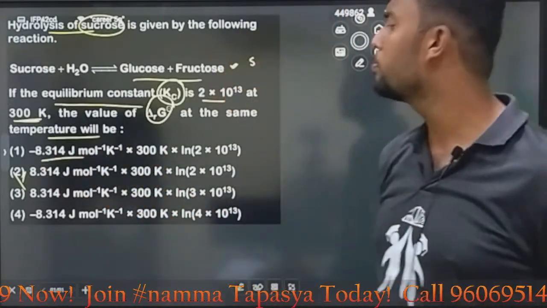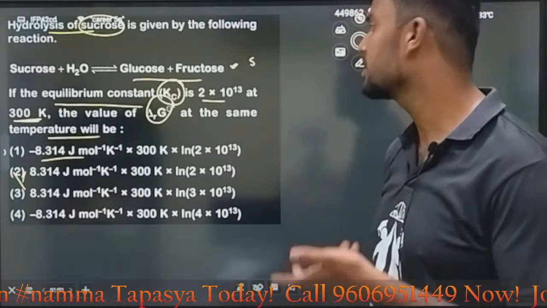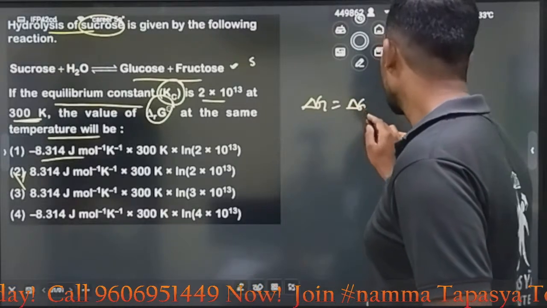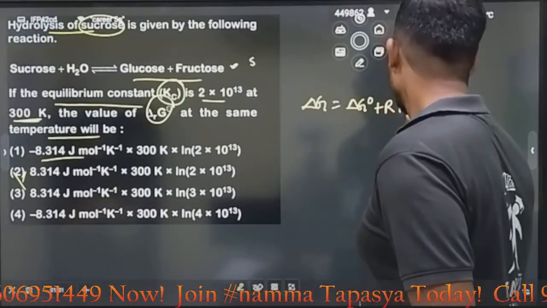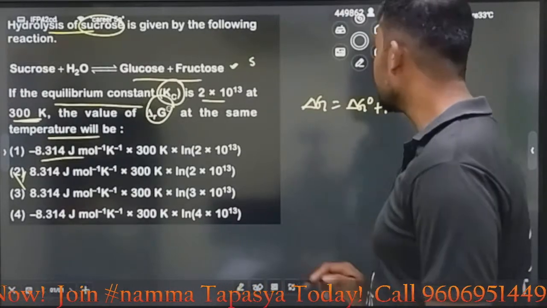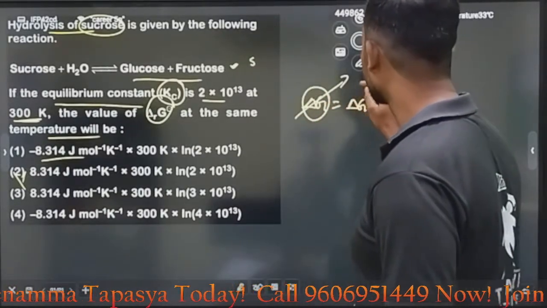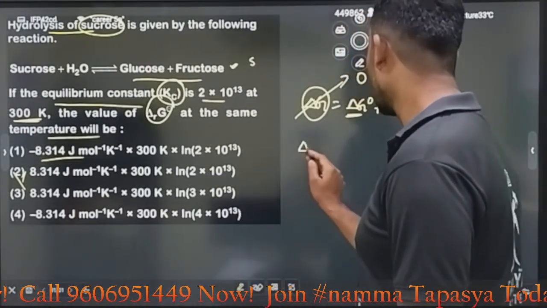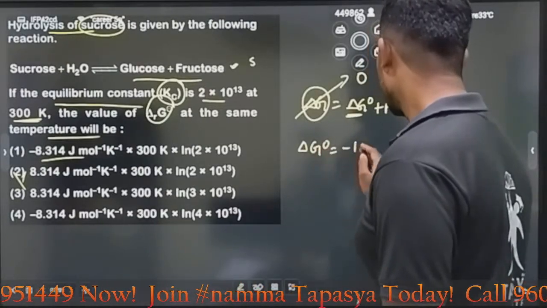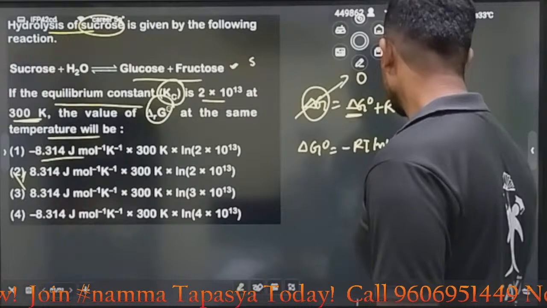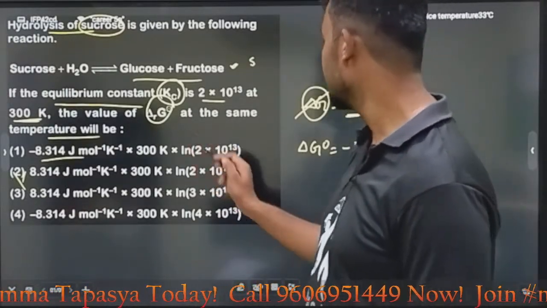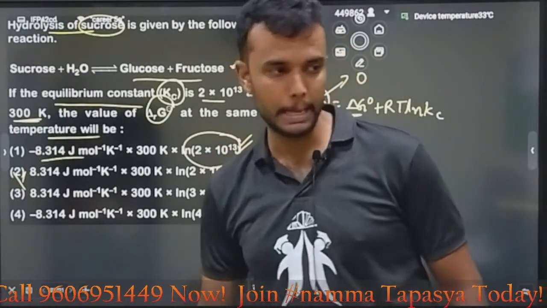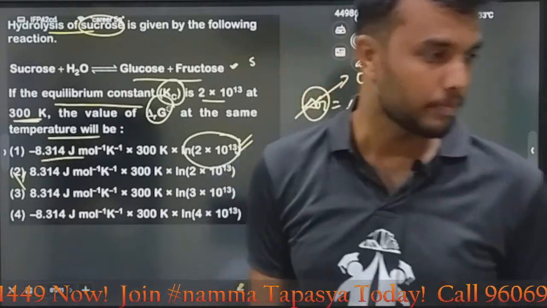Everywhere they are mentioning joule per mole per Kelvin, means the universal gas constant R value. We already know the relation of delta G: delta G is equal to delta G naught plus RT ln Kc. My dear students, delta G is 0 in the case of equilibrium. Then we only need to calculate delta G naught. Delta G naught is equal to minus RT ln Kc. Using this formula, with Kc of 2 into 10 power 13, that's why the answer is option A. Very easy answer, option A.